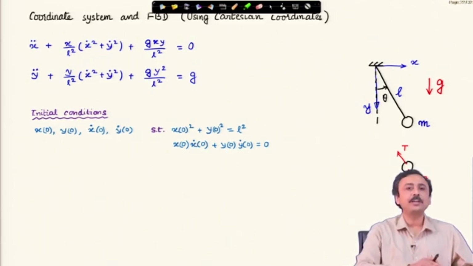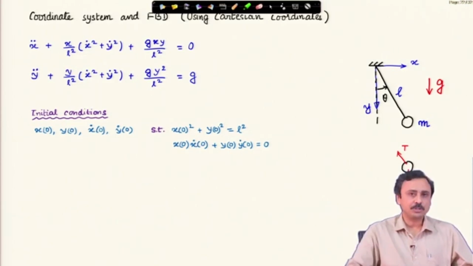Acceleration has already been taken care of. We have found T by eliminating x double dot and y double dot in the double derivative of the constraint. Therefore, the double derivative will be satisfied by the equation of motion. Only the 0th order derivative and first order derivative must satisfy these 2 conditions.